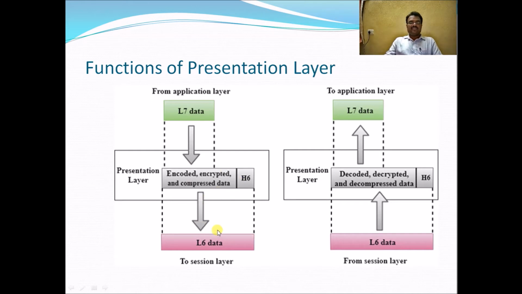This data is given to the session layer at the sending end, and at the receiving end, the session layer gives the data to the presentation layer. Here, in the presentation layer, the received data must be decoded, decrypted and decompressed. After it is decoded, decrypted and decompressed, it is given to the application layer. This is the crucial point of the presentation layer in the OSI 7 layer model.